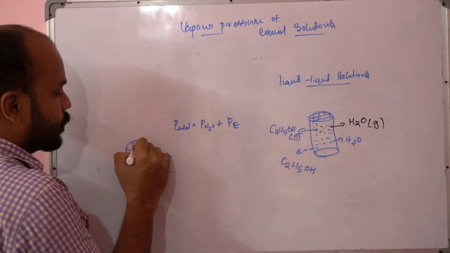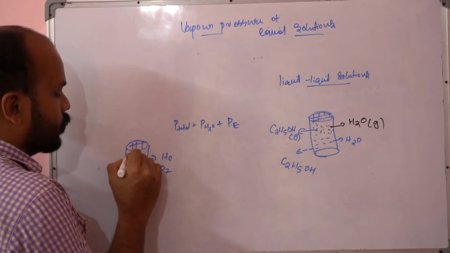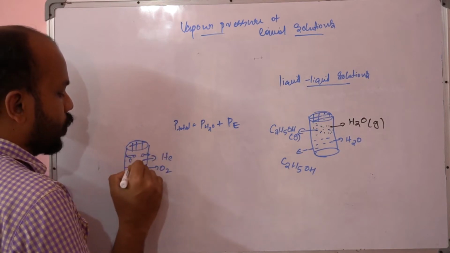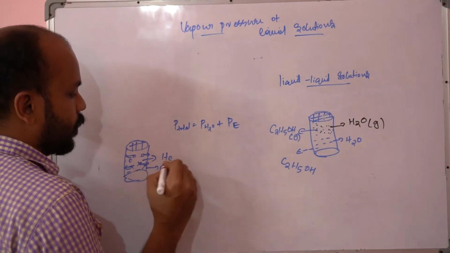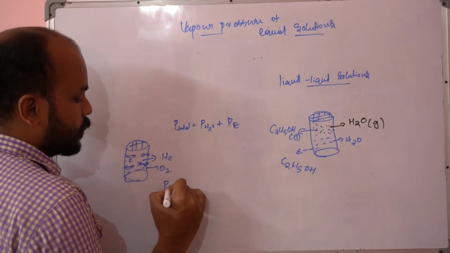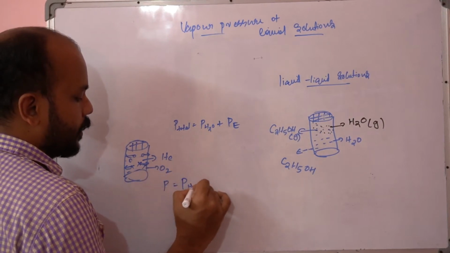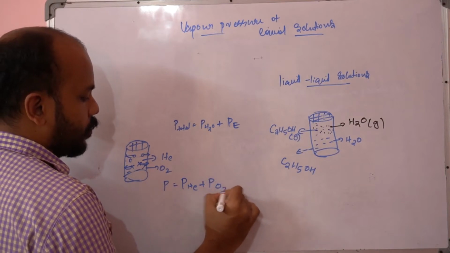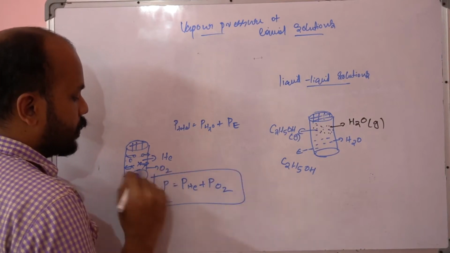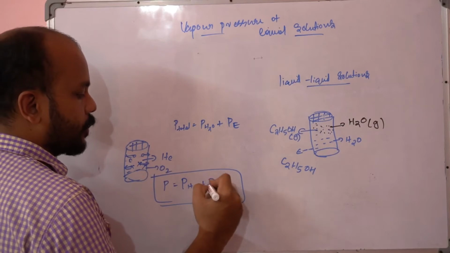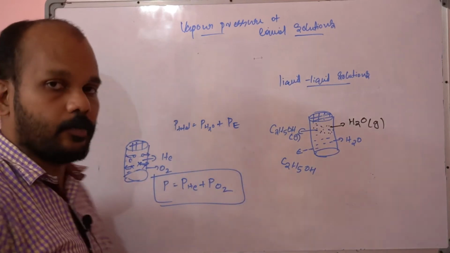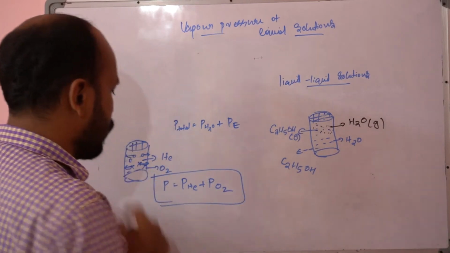Both will be exerting pressure, right? Both molecules will be hitting the surface of this wall. So the total pressure is equal to the pressure exerted by helium plus the pressure exerted by oxygen. Or if there is one more component, then obviously plus the pressure exerted by that component also in the whole system.